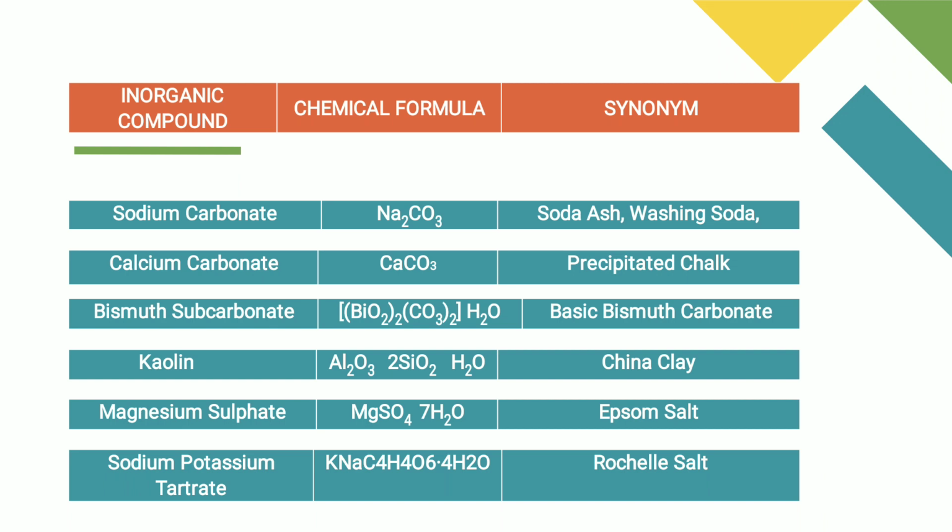Next drug is sodium potassium tartrate. The formula is KNa, K for the potassium, Na for the sodium and tartrate, that is C4H4O6. It is a salt of sodium and potassium with tartaric acid and the synonym is Rochelle salt. These drugs are all gastrointestinal agents.